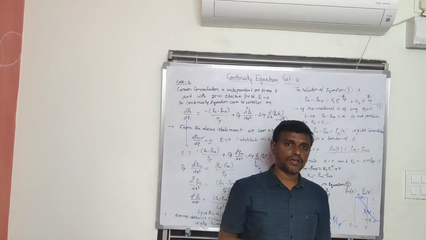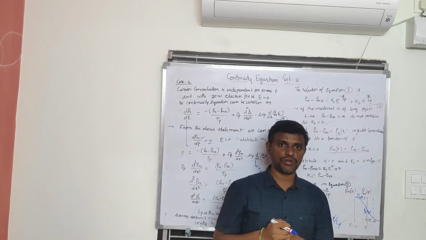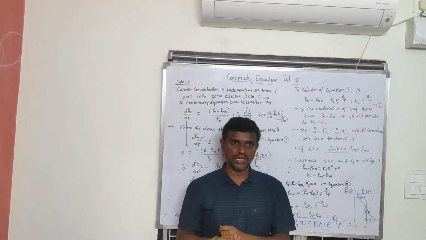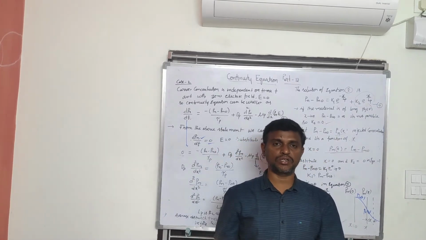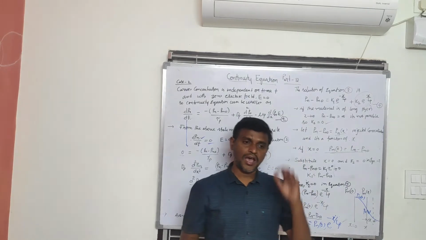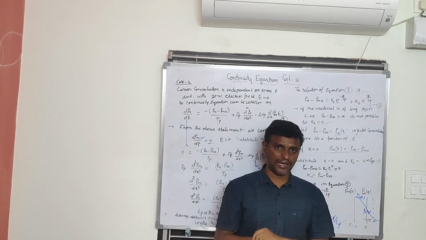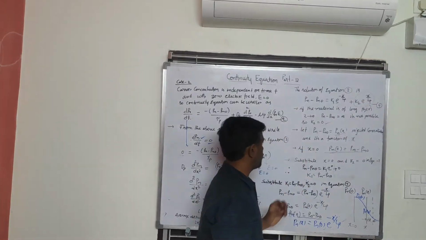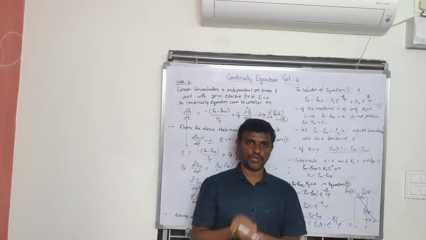While deriving the continuity equation, I considered an infinitesimally small semiconductor of length dx, but here I am taking the semiconductor material to be of long length. So I am taking x tends to infinity.